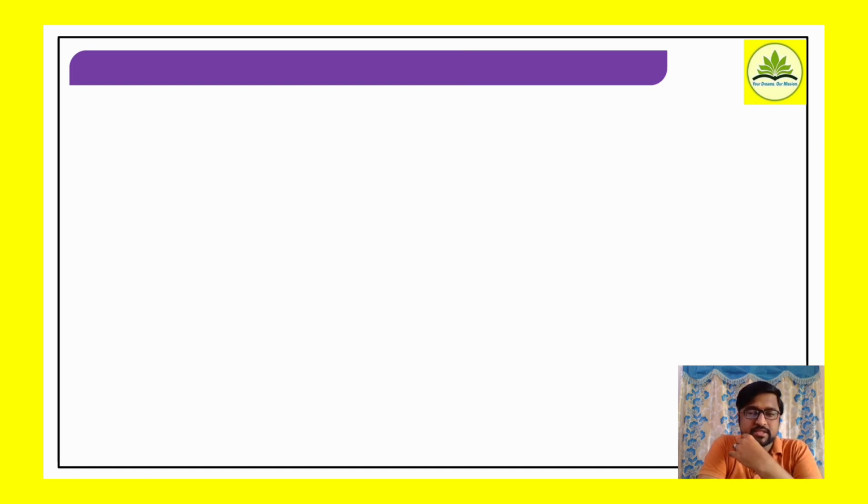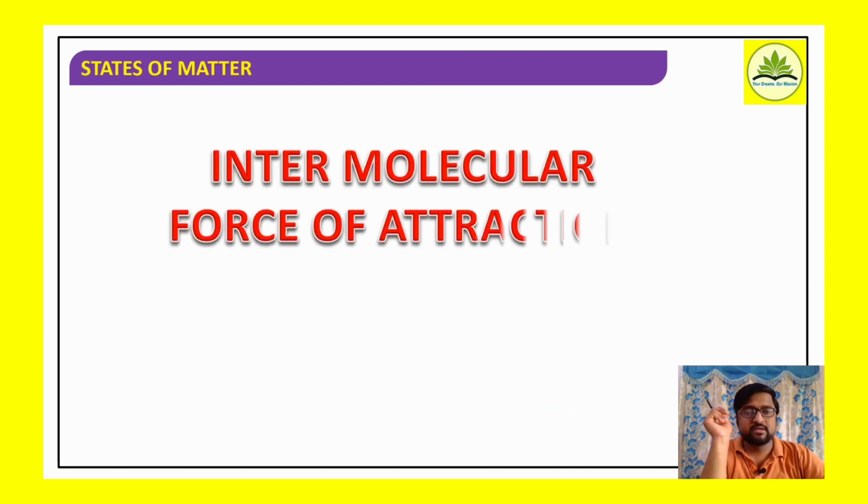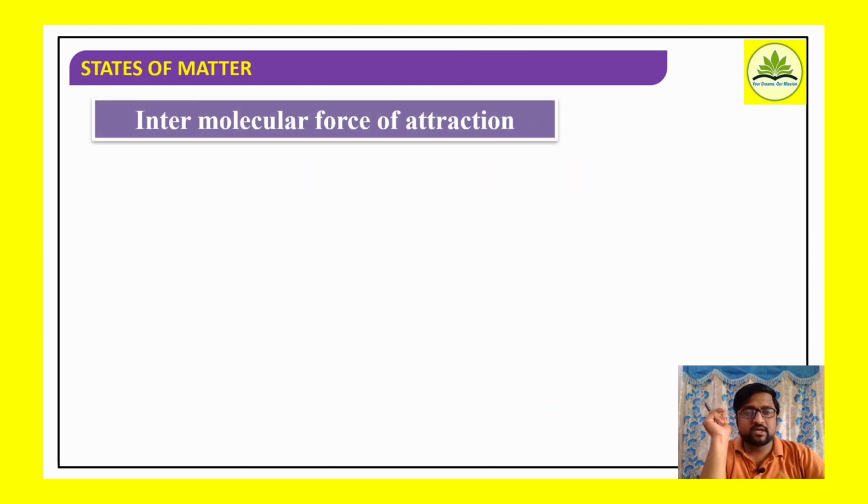So in the previous session we discussed all types of intermolecular forces, and even the factors which affect the intermolecular forces of attraction. Here, if we consider the different types of intermolecular forces of attraction, there are two types.